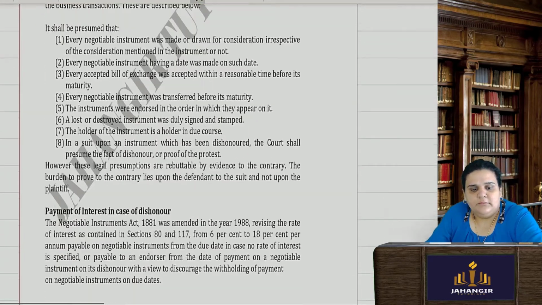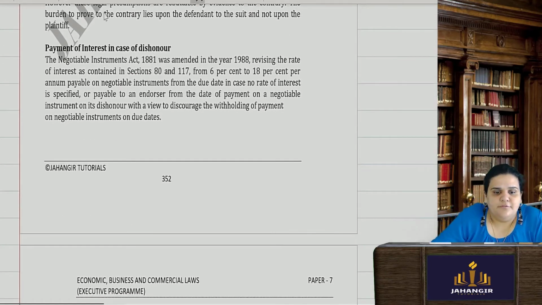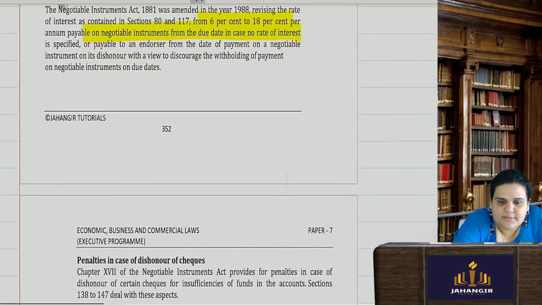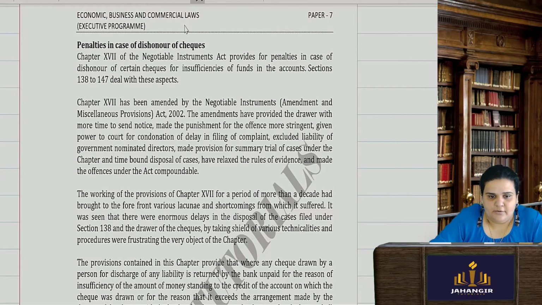Then we have presumption of law and payment of interest in case of dishonor. There is 6% to 18% per annum interest on a negotiable instrument. The rate of interest is specified where interest has to be paid. Now, penalties in case of dishonor of check. Here this act has been amended and it is given under the Act 2002.